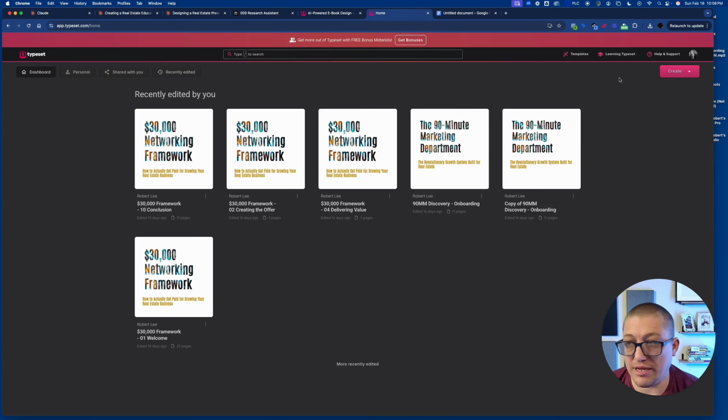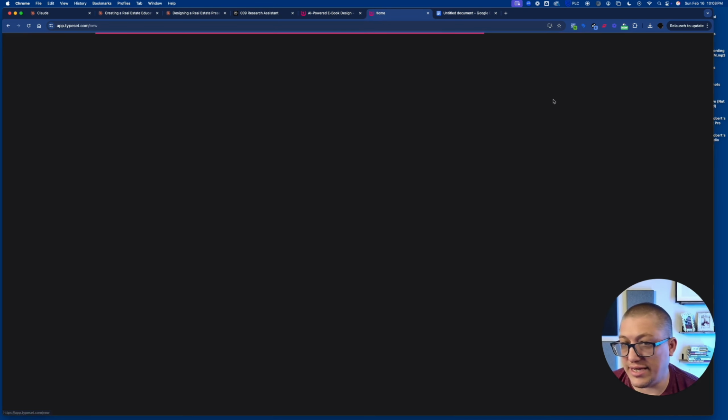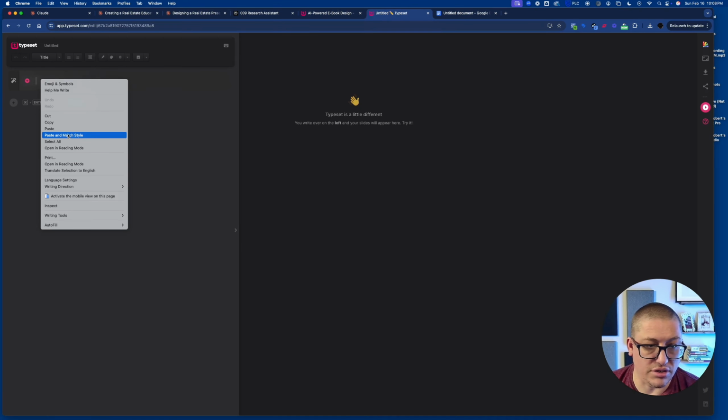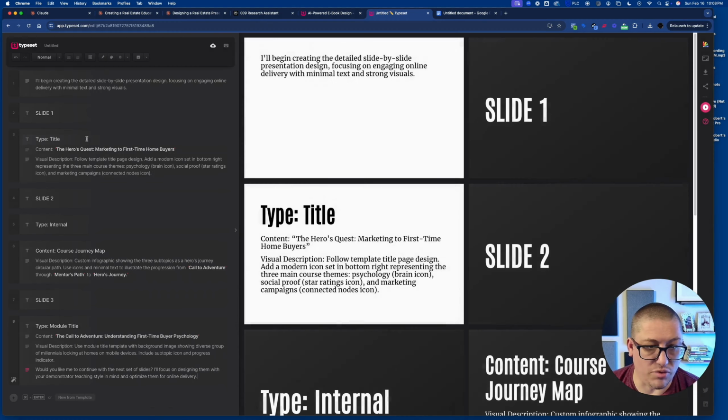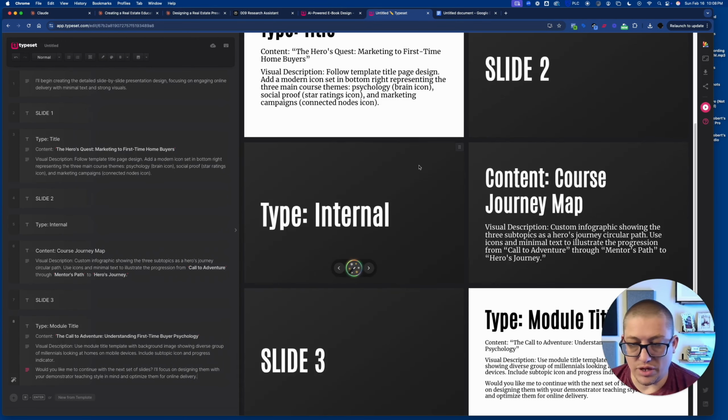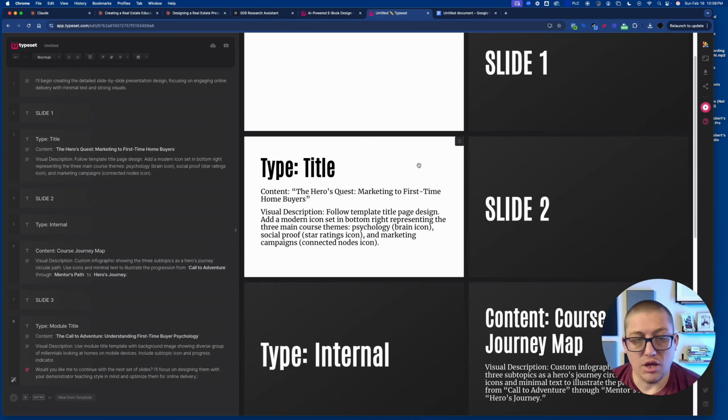So if I go into Typeset here and create a deck, it'll give you some standards that you can do, but you can literally just paste, and it will give you a number of different slides. So here it's organizing the slides, and it's not really giving you much of a design, but it's creating some idea of what it is that you're doing.